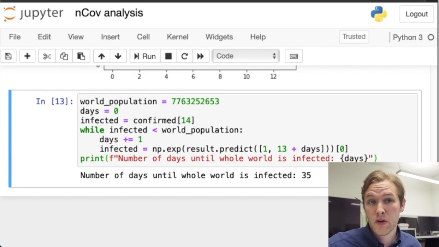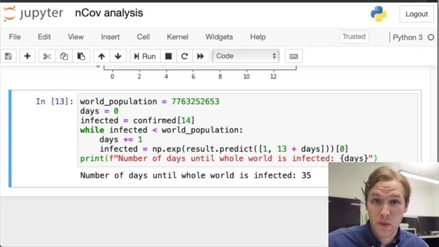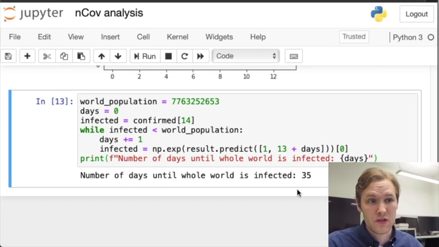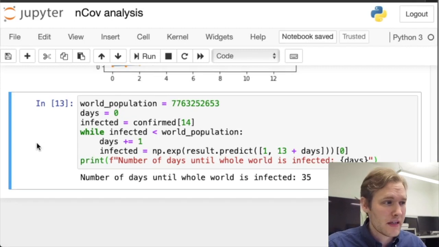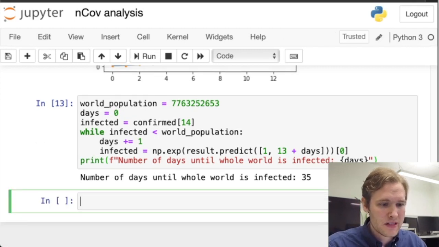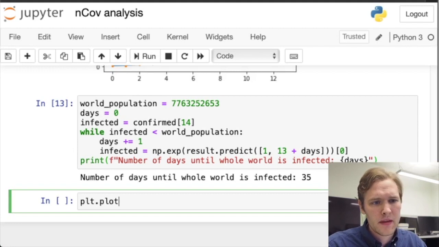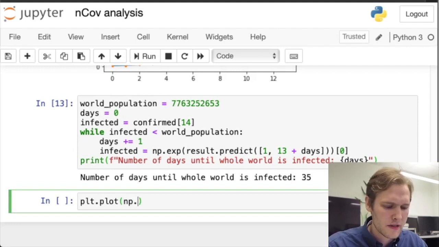So it takes 35 days if, as we assumed, the spread of the virus would continue going on at an exponential rate for the first 2 weeks, right? But this may not be the case. So let's look at what happens after the first 2 weeks, right? So we try to predict again.